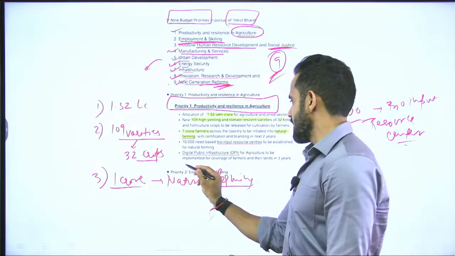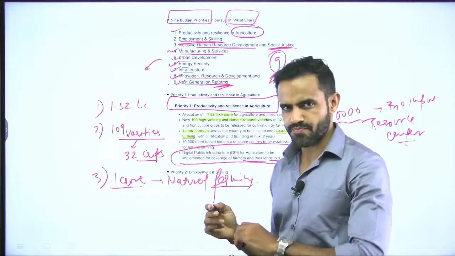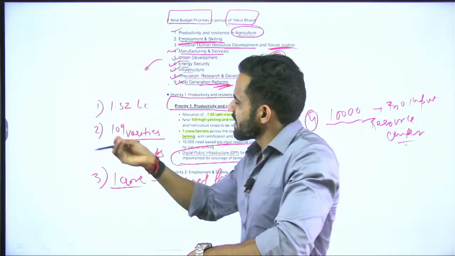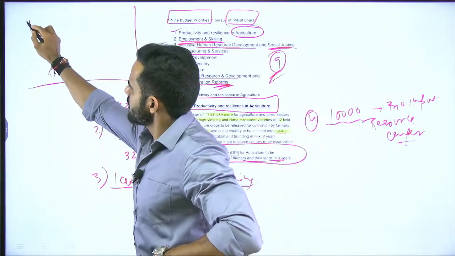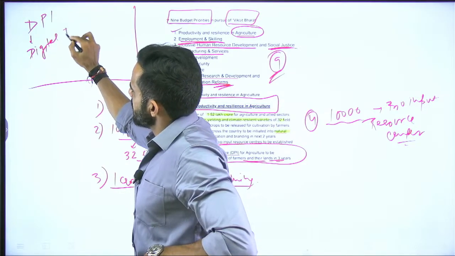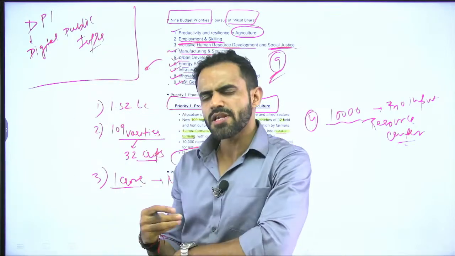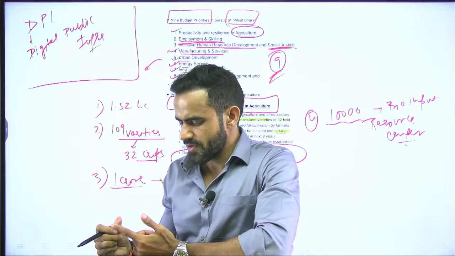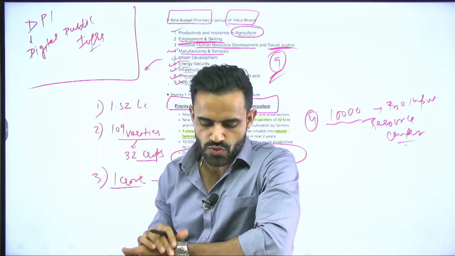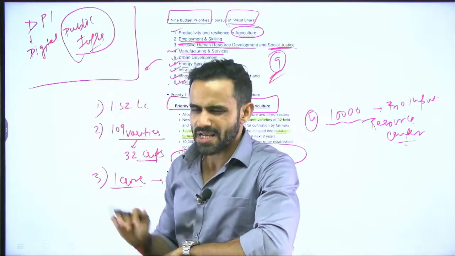And last is DPI for agriculture, to be implemented for coverage of farmers and their land in 3 years. Now understand, this concept of DPI is very important. Let me explain it in a very simple way. DPI, digital public infrastructure. Now understand, in usual sense, for example, when we discuss road, rail, bridge, school, hospitals, public hospitals, public schools, so usually we call it infrastructure for public, that is public infrastructure.